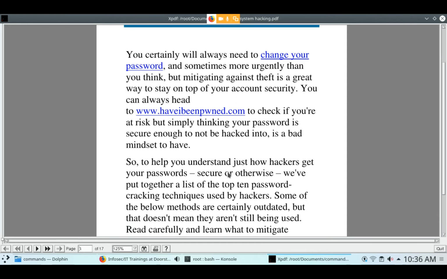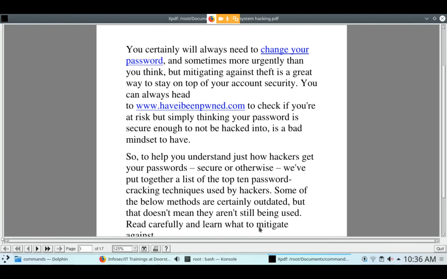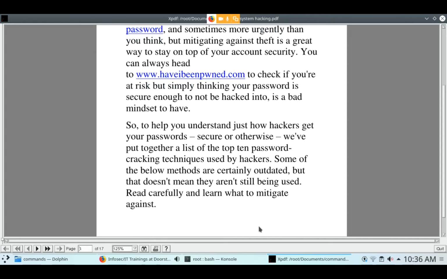To help you see whether hackers can get your password, we have put together a list of the top 10 password cracking techniques used by hackers. If you use a password on your system, mobile, bank ATM, Facebook or Gmail, you always use your date of birth, mobile number, or your name, or a combination of them.